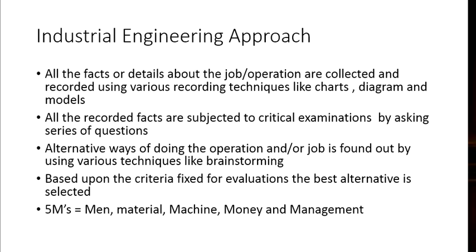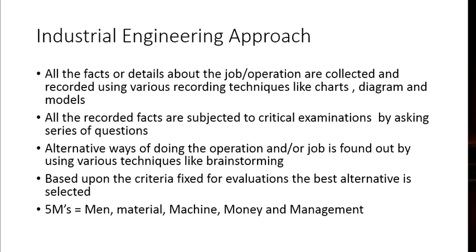First you need to record everything which is going on in your organization by using charts, diagrams and models. After that, all the recorded facts are subjected to critical examination by asking a series of questions. After that, you try to find alternatives by using brainstorming.